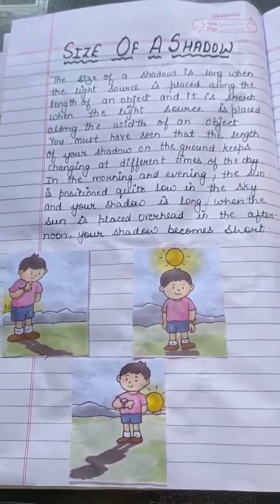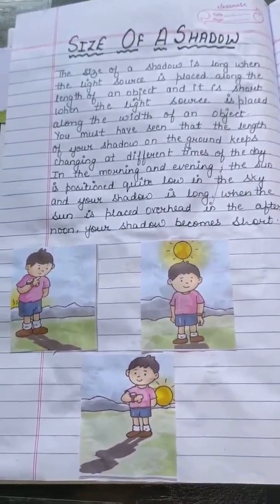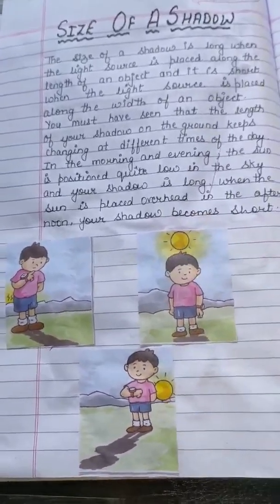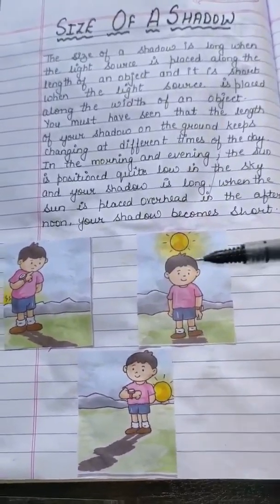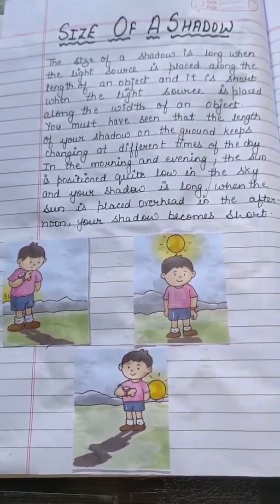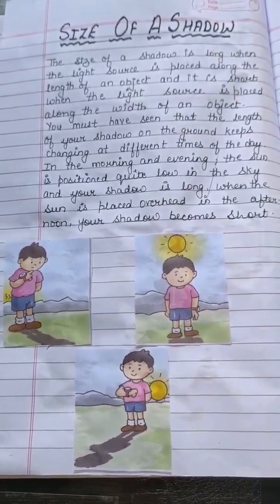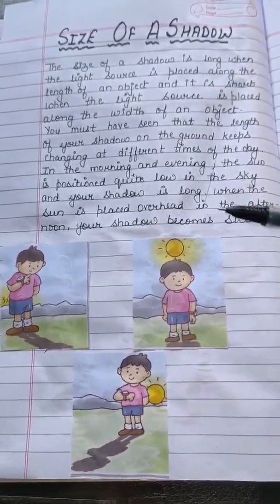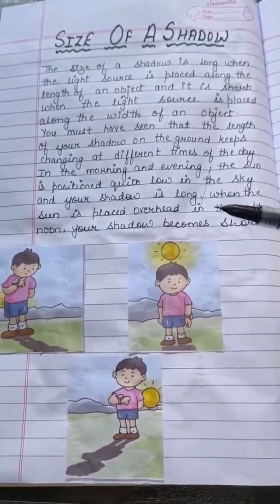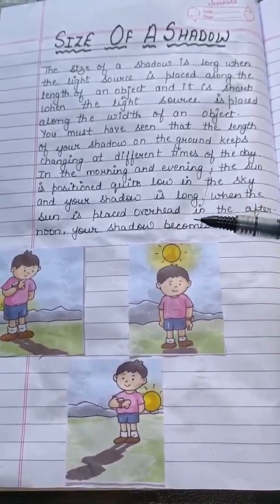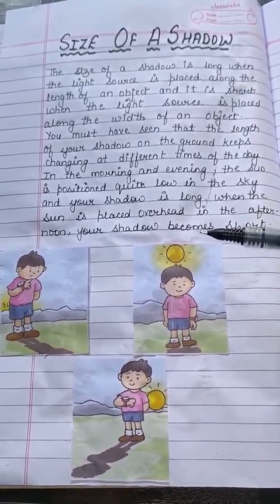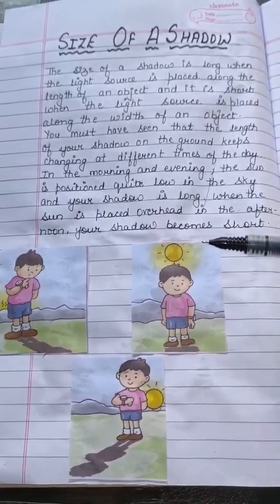When the light source is placed along the length, like here and here, the shadow is long, and when the light source is placed along the width of the object, it is short, like here.